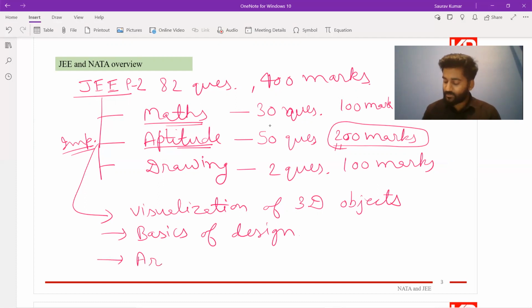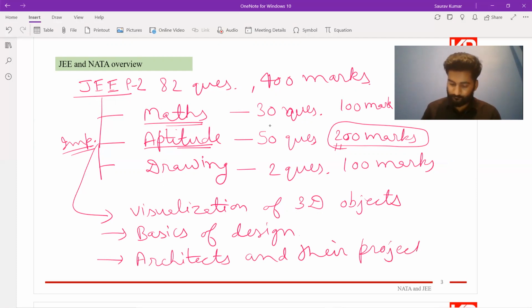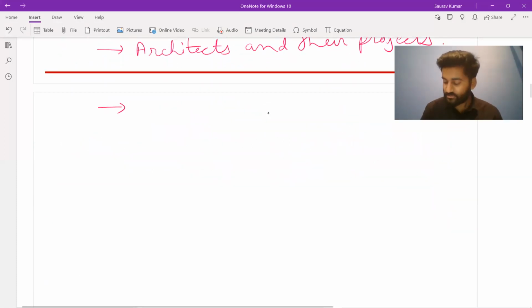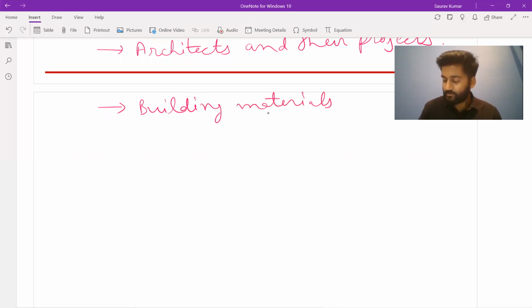For architectural aptitude, they can ask for famous architects and their projects, which you need to learn and remember. There could be different architectural terms and concepts, like questions on building materials and architectural vocabulary.